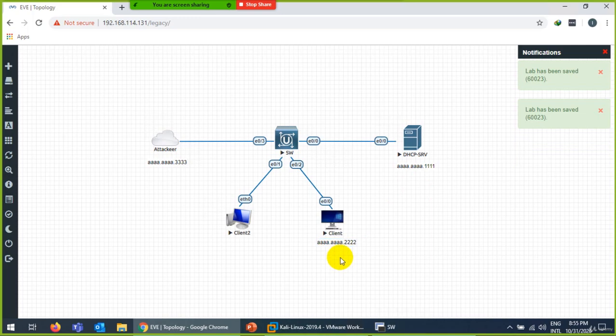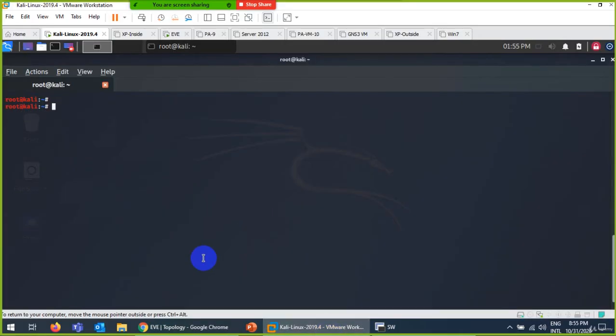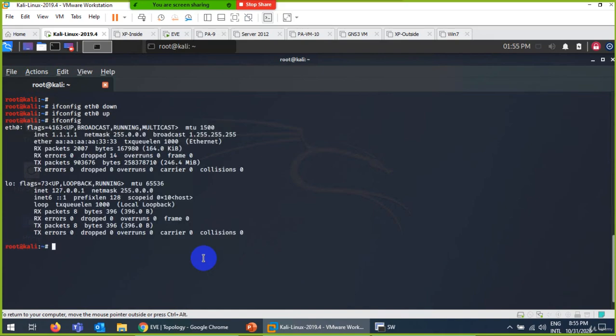So I changed them. What I need to do is ARP poisoning. I will poison ARP and do a man in the middle attack between the DHCP server and the client. But for that purpose, I need an IP address through DHCP. So ifconfig eth0 down, and let me bring it up, and let's see, am I getting an IP?